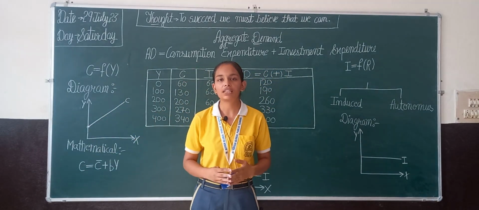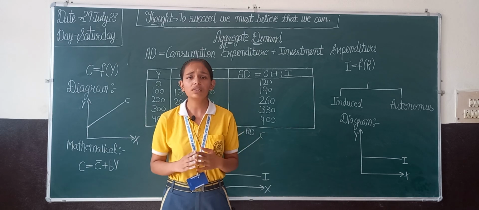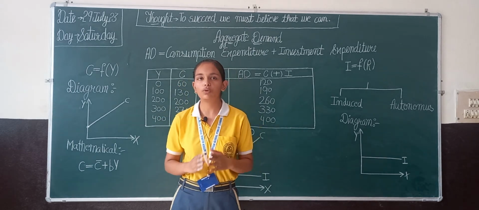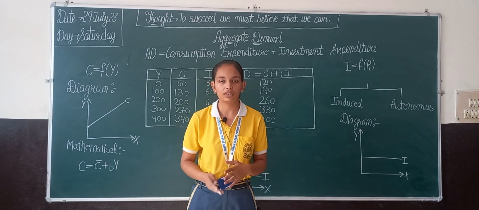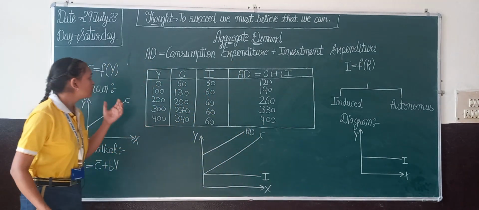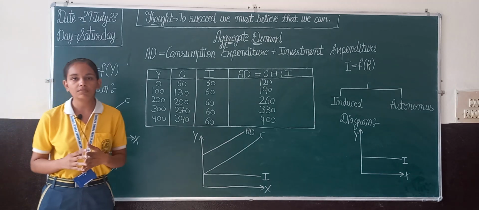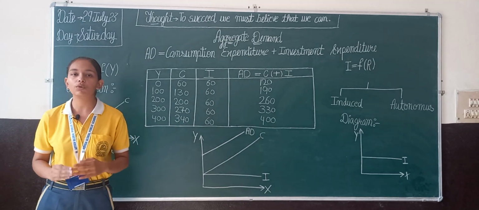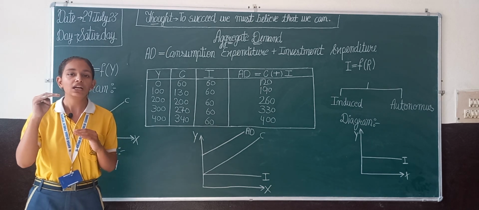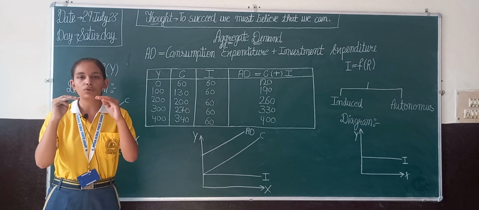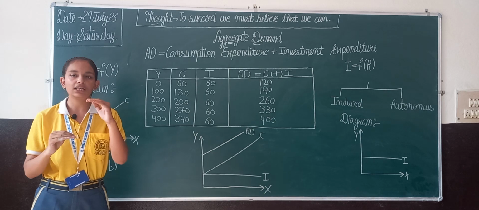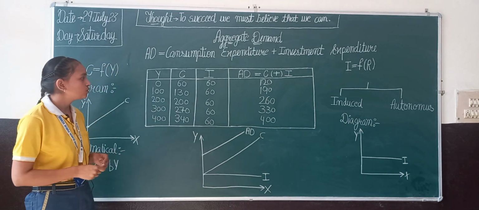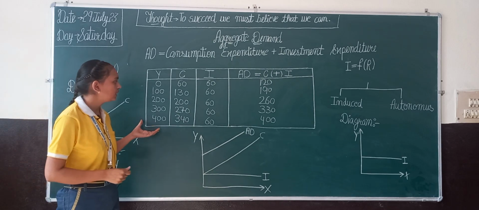What is consumption expenditure? Consumption expenditure is the expenditure incurred by households on the purchasing of goods and services. Consumption expenditure is a function of income. This means that consumption expenditure depends upon income. In an economy, when the income increases, the consumption expenditure also increases, and when the income decreases, the consumption expenditure will also decrease. Now let us understand it more clearly with the help of a tabular format.